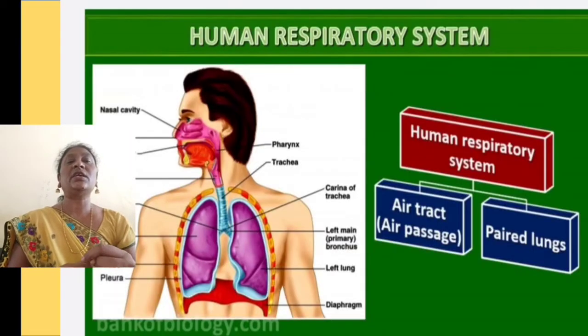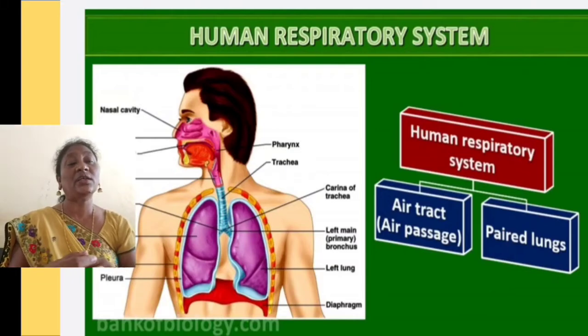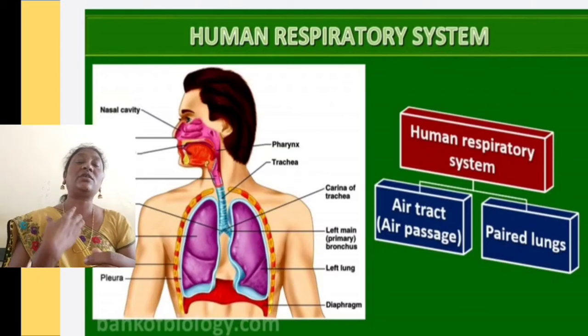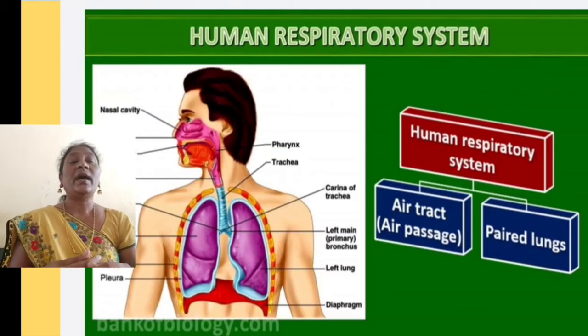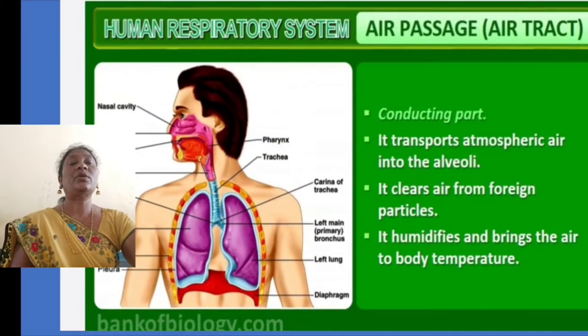Now let us see the human respiratory system. The human respiratory system can be divided into the air tract, or air passage, and the lungs. The air tract is nothing but the windpipe, the trachea. And in the lungs, the respiration process, or oxygenation process, or exchange of gases will take place. These two main concepts will be discussed.